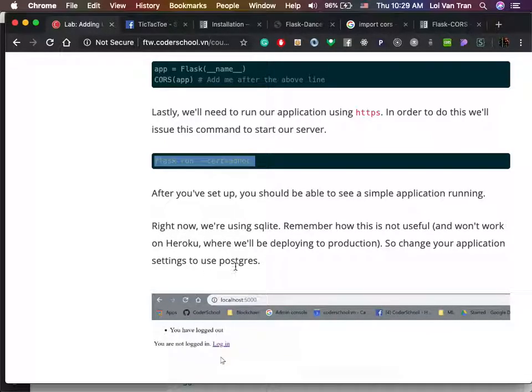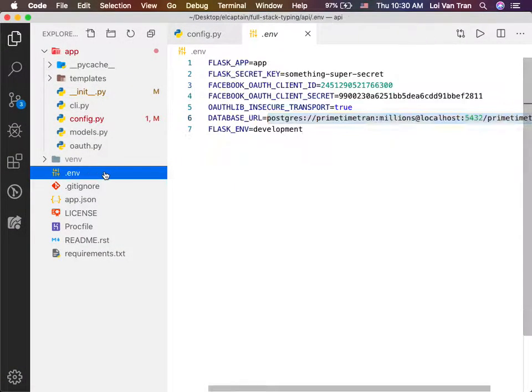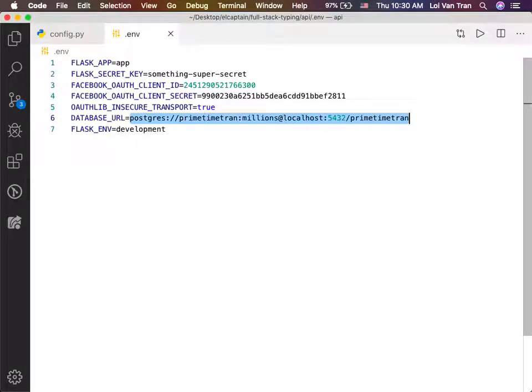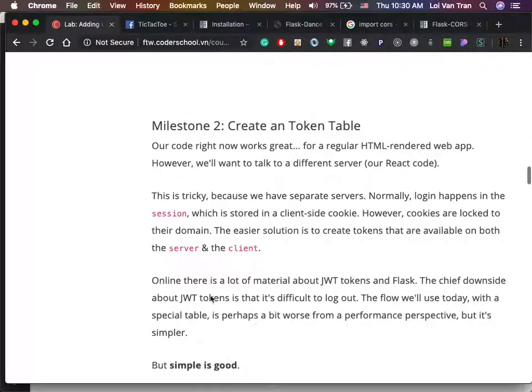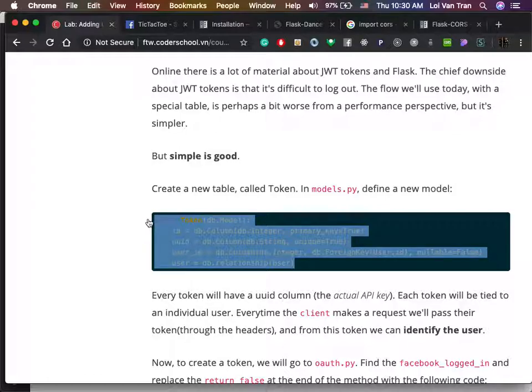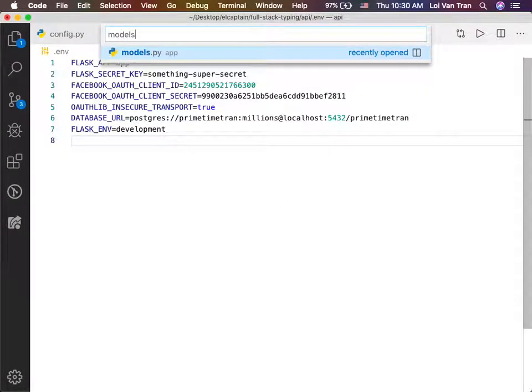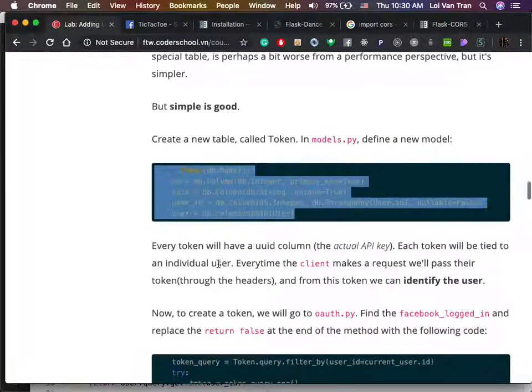Right now we go on to explaining how we use PostgreSQL. Just know that when we did the .env part a second ago, that's sort of where we set it up. I think we need to do a little bit more here. We're going to find out in just a second. So we're going to keep scrolling. Read the instructions: we need to create a token table. So I'm going to copy this code for the token table and paste it into our models, at the very bottom, below all our other models. Okay, that seems good.